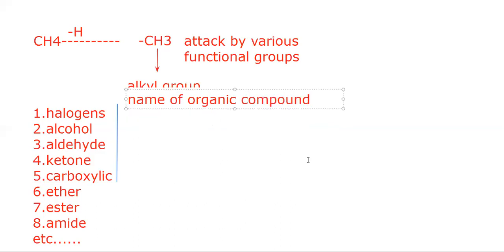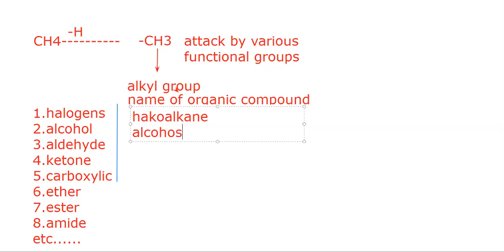So the hydrocarbons, when they combine with the halogens, such compounds are known as haloalkanes. When they combine with an alcoholic group, they are known as alcohols. Aldehydes are known as aldehydes.